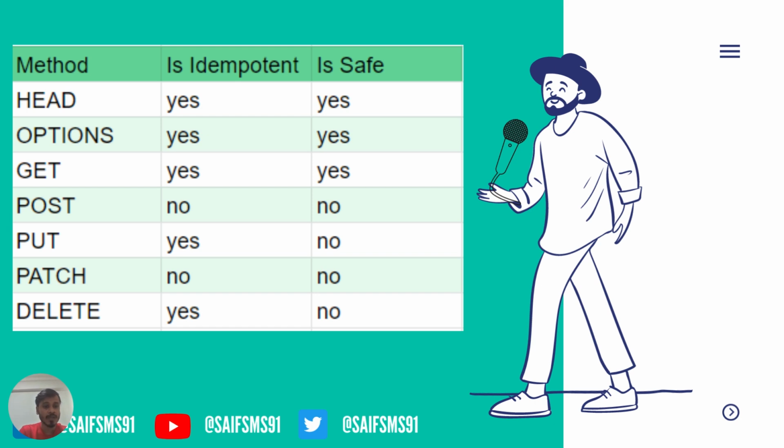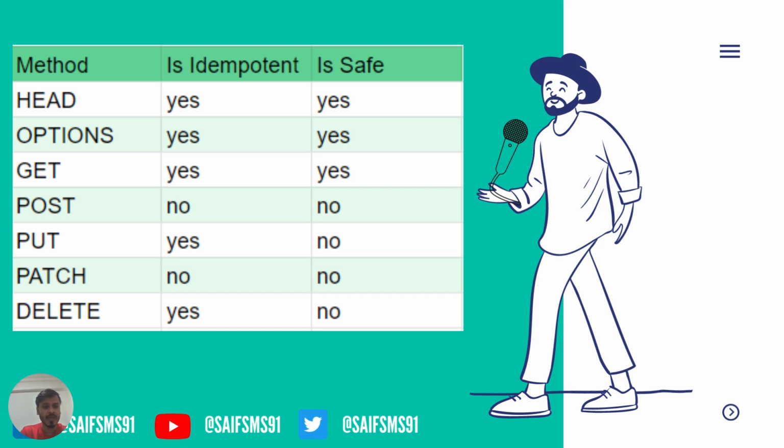POST is not idempotent and is not safe. PUT is idempotent but not safe. PATCH is not idempotent and is not safe. DELETE is idempotent but is not safe.